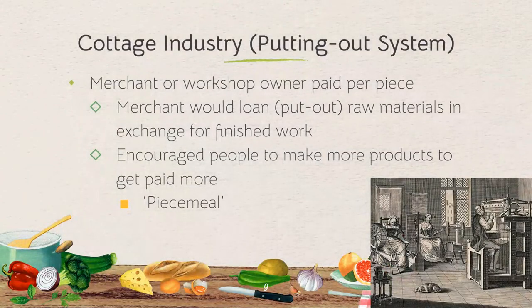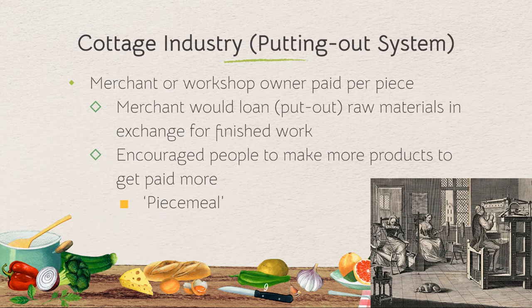Let's continue on talking about the cottage industry. So merchant and workshop owners are going to be paying people per piece. So merchants are going to go and have loans and they're going to put out raw materials to other people and they're going to eventually exchange that for a finished work by the time the process is over. And we're going to show you a little graphic next slide to kind of help you make sense of that a little bit more. So again, this is going to encourage people to make more products, right? Because the more products you make, the more you're going to get paid from this merchant.